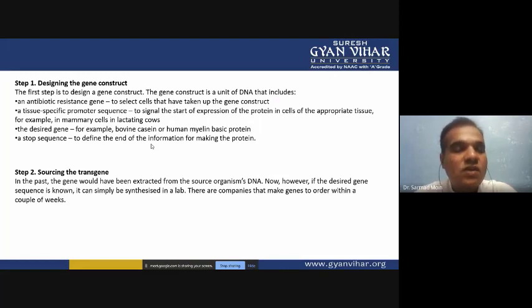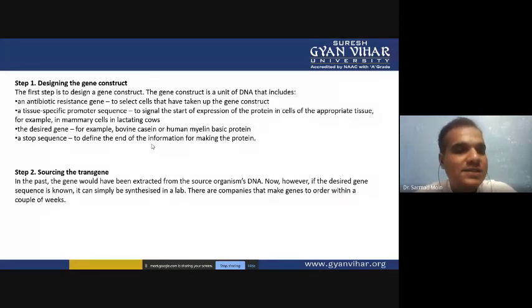For selection, you have to screen many types of genes, what type of gene you want to isolate and for what purpose. And then you have to use PCR, so that using PCR you are able to isolate the gene. So various types of genes we have, like antibiotic resistance genes, which are screenable genes.